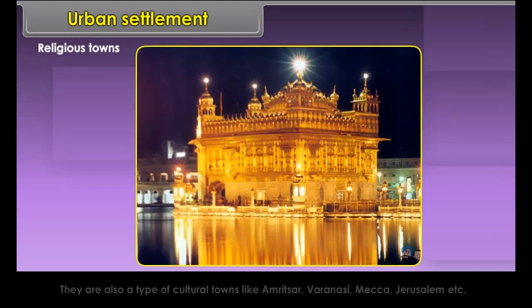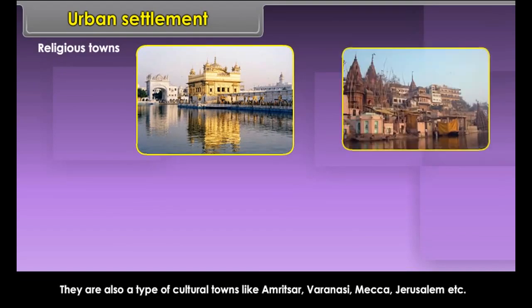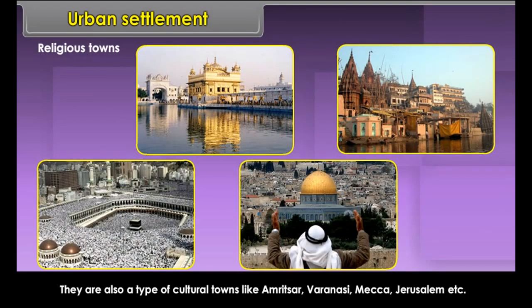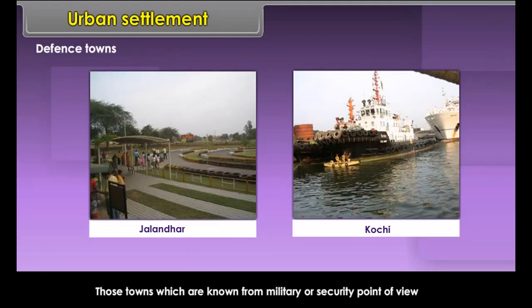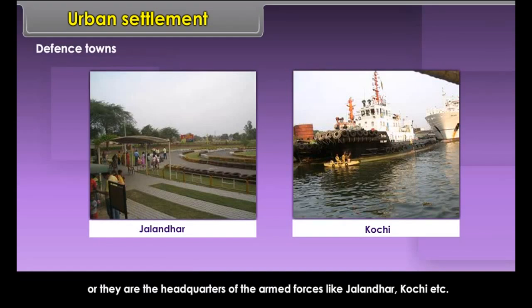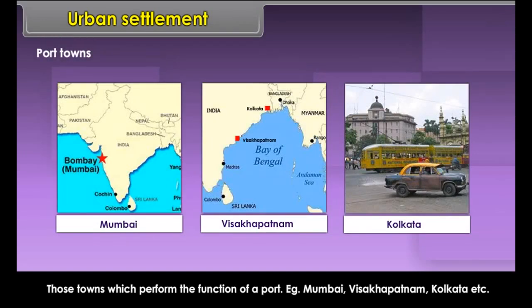Religious towns. They are also a type of cultural towns like Amritsar, Varanasi, Mecca, Jerusalem, etc. Defense towns. Those towns which are known from military or security point of view, or they are the headquarters of the armed forces like Jalandhar, Kochi, etc. Port towns. Those towns which perform the function of a port. Example, Mumbai, Visakhapatnam, Kolkata, etc.